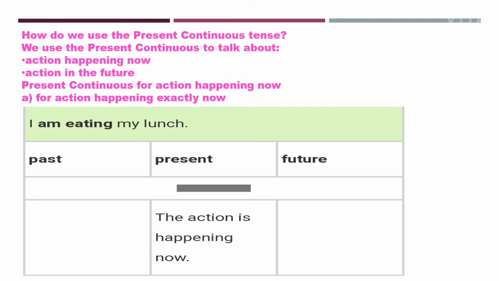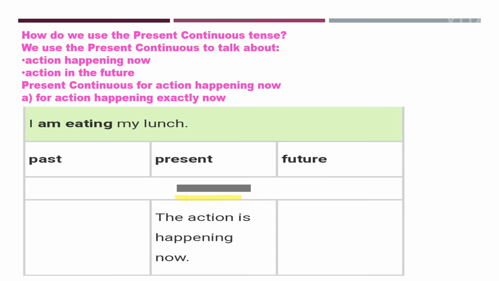Firstly, I told you that we will use present continuous tense for the actions that are happening exactly now. Yes, that are happening at the time of speaking. You can see here also, students, with this gray bar. The gray color bar is given to you. With this you can judge where to use the present continuous tense.